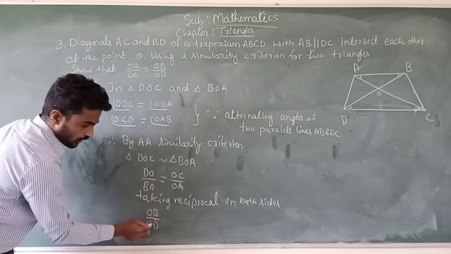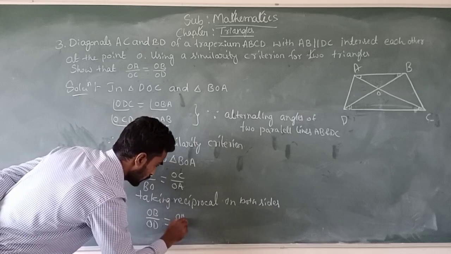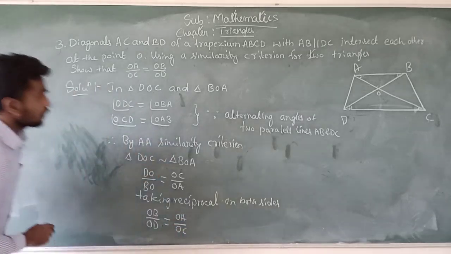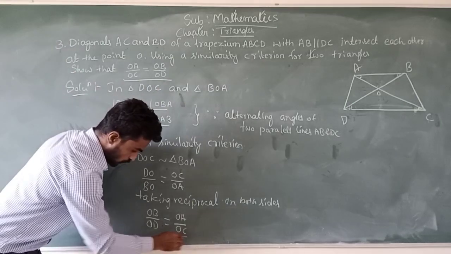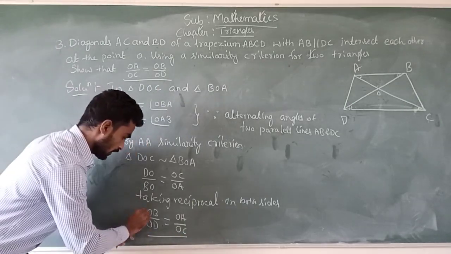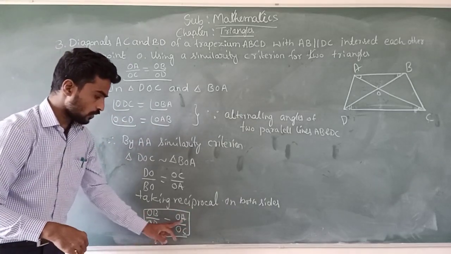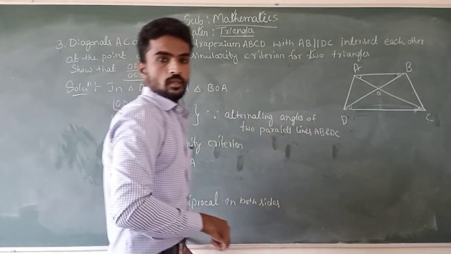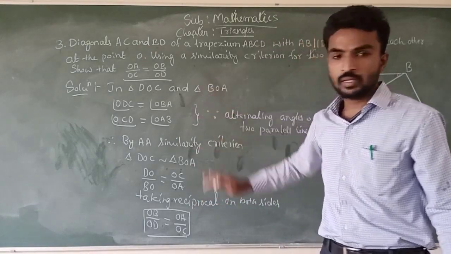DO, OD both are same. Similarly, OA divided by OC. We prove the corresponding ratios are equal. OB divided by OD is equal to OA divided by OC. This completes the solution of question number 3.